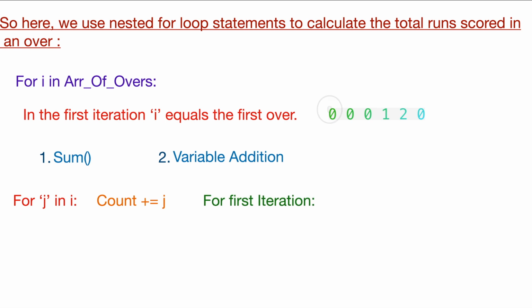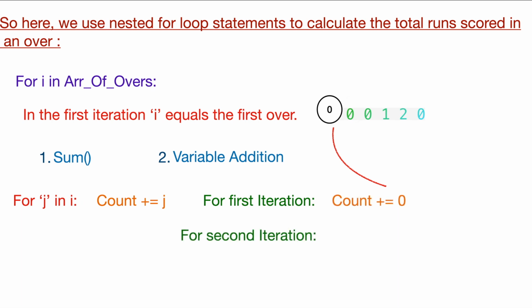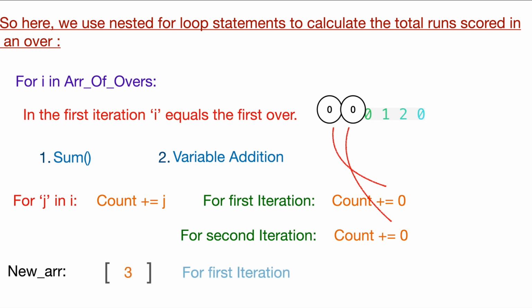In order to achieve the second function, we declare a nested for loop and we use a variable j in the over i. So for each respective iteration, j maps the value of corresponding element in the over or value i. So for the first iteration, j maps to the first value, and for the second iteration, j maps to the second value. And thus it does the same for the sixth iteration, where it maps up to the sixth value of a given array. And this happens 6 times, where by the end of the sixth iteration of the primary for loop, we would be able to calculate the total runs scored in each over, which would be available in a new array which we stored using the count variable.